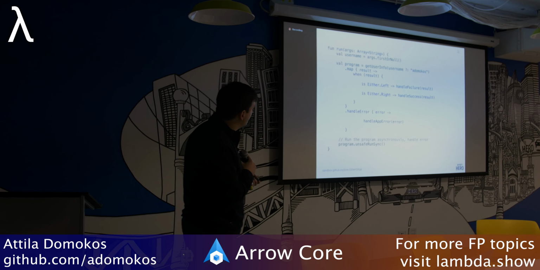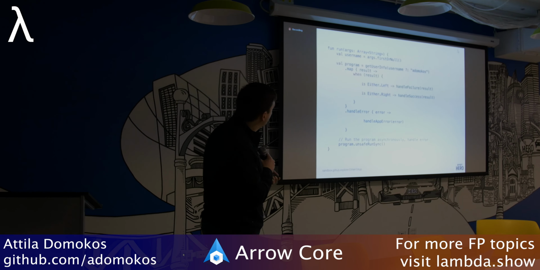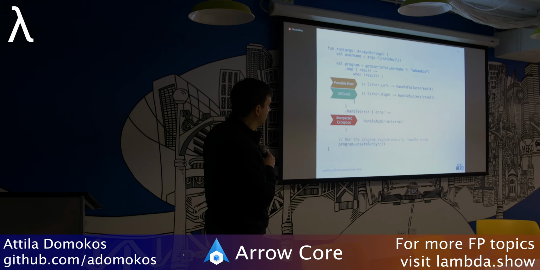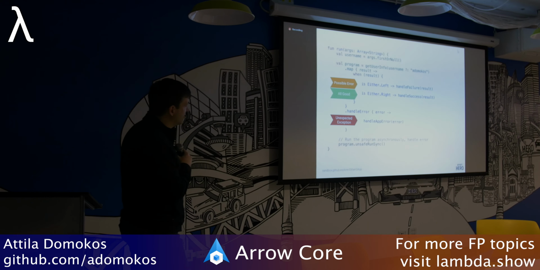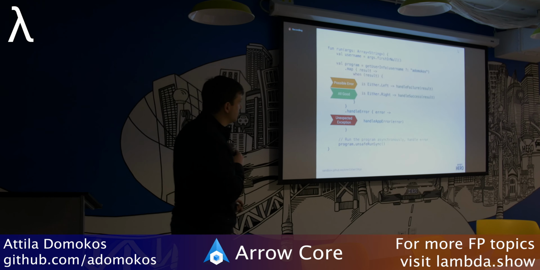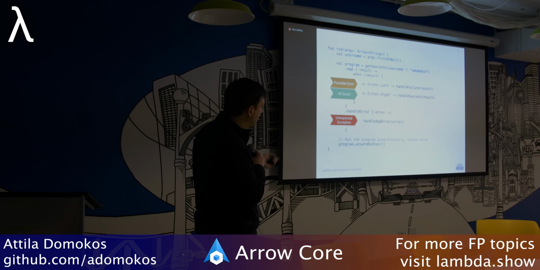All right, my operation. We're getting to the very end of my talk here. So the run function, which is just invoking the GetUserInfo function, you can see it on the third line. I'm calling the program with unsafeRunSync. This is the only place where my application is executing when I'm using the FX. And then if everything goes well, I'm handling the success, sorry. If there's a failure that I expect, it's a possible error. If an unexpected exception happens, I'm catching that right there. And it's not a try-catch, it's basically an IO handleError.